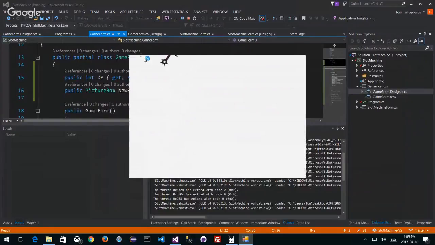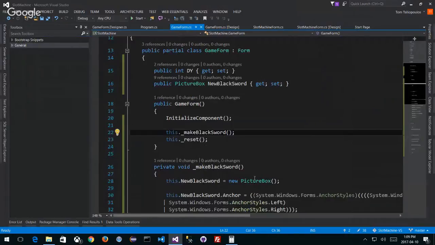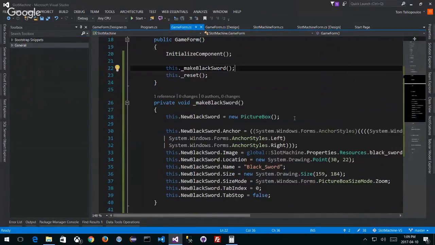Okay, well, what happened? Where's my black sword, man? It's not here anymore. How come it's not showing? Well, one of the things I've got to do when I make a black sword is attach it. I've made it here, right? Here's my black sword. But when do I ever attach it to my screen? I need to attach it somehow.